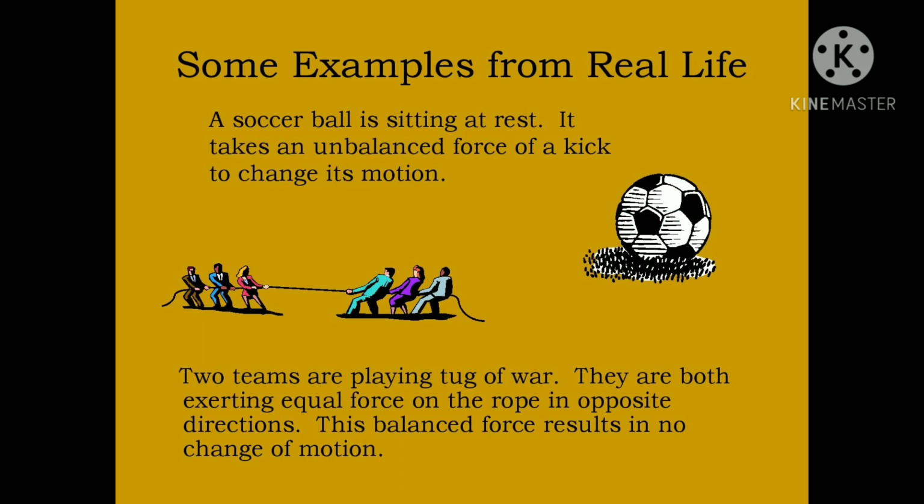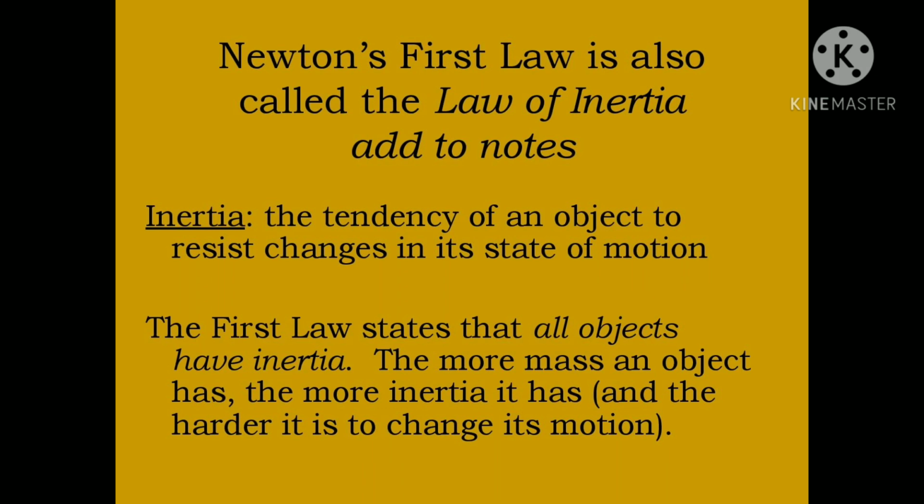Now, Newton's first law is also called the law of inertia. Inertia means the tendency of an object to resist changes in its state of motion. So the first law states that all objects have inertia. The more mass an object has, the more inertia it has, and the harder it is to change its motion. Okay, so this is about Newton's first law.